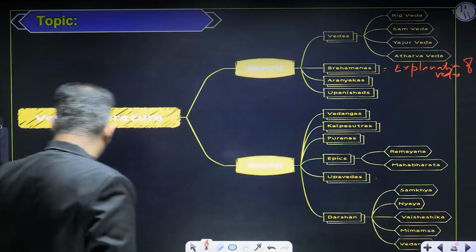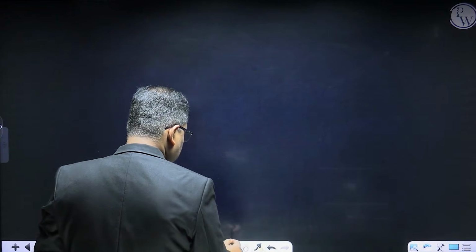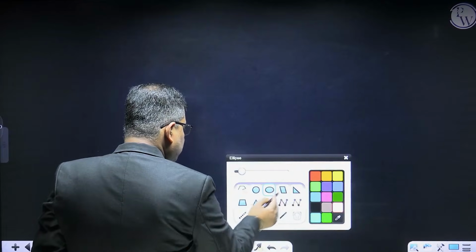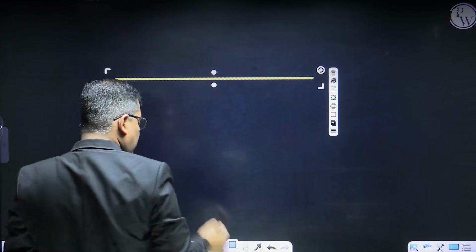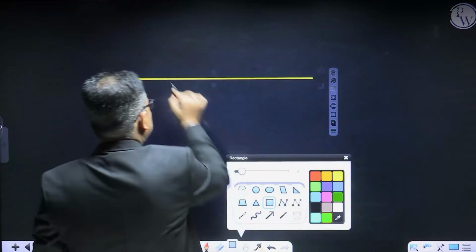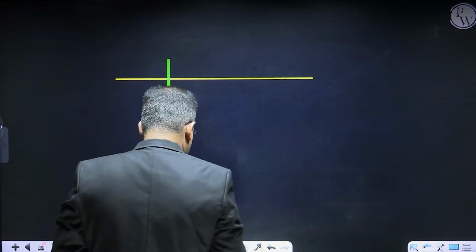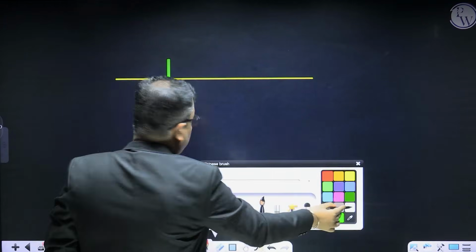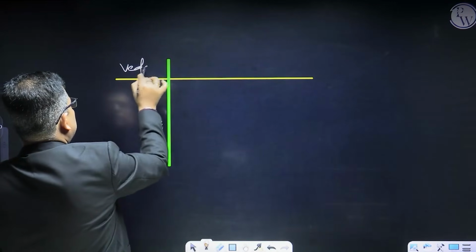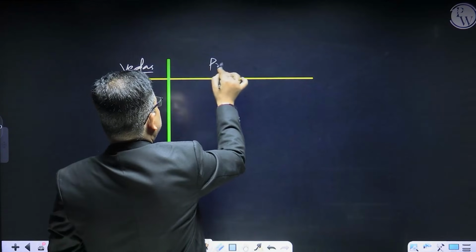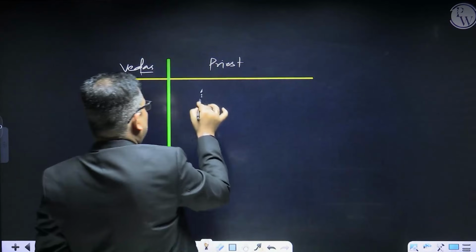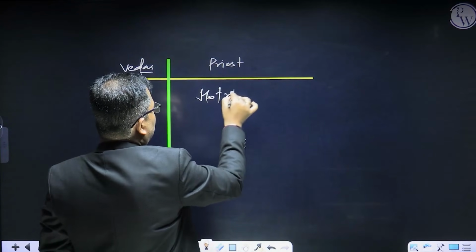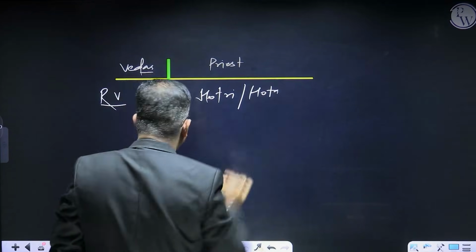Now, to recite these Vedas, there is a specific group of priests. The Rig Veda is recited by a group or family of priests called the Hotri, in Sanskrit or Hindi called Hota.